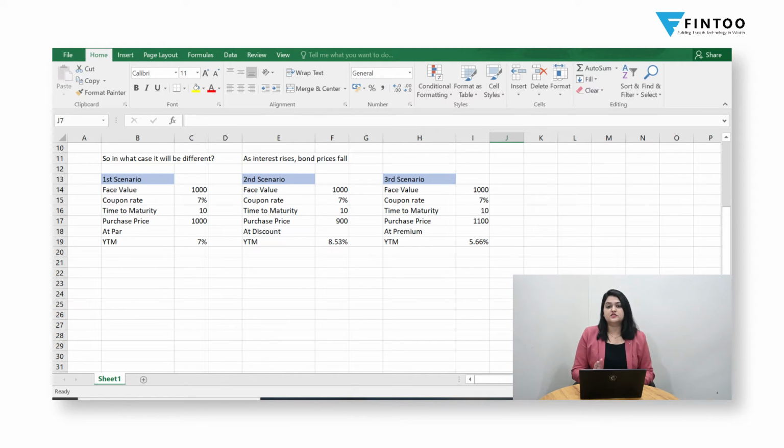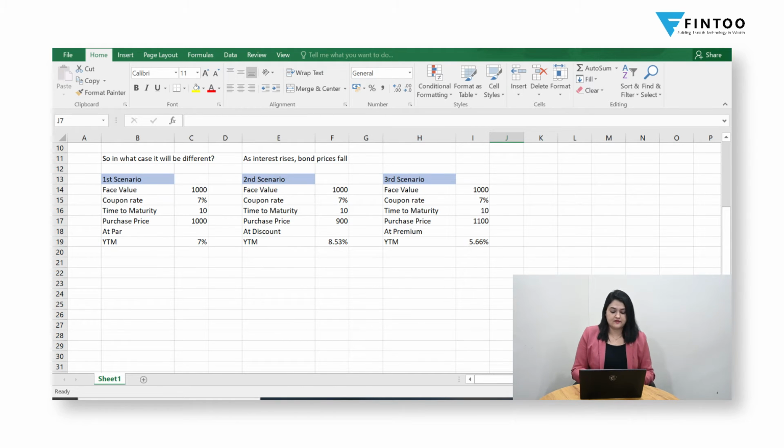Now there could be two possible reasons why this happens. One, if you are buying a bond from the issuer itself, let's say this is a Government of India bond and you are directly purchasing that bond, then you will be buying at par, at the face value. On the other hand, bonds are also tradable in the secondary market. At that time also you can invest into a bond which is trading at par, although practically this will be very difficult to see because either the price will be slightly higher or lower than the face value. But from a theoretical perspective, let's see how the calculation will go. So let's say your purchase price is 1000 itself and time till maturity is 10 more years.